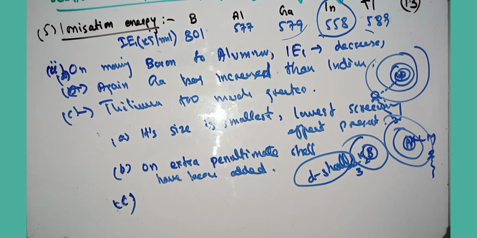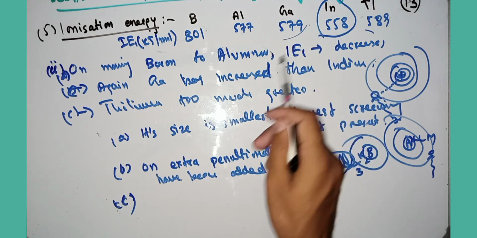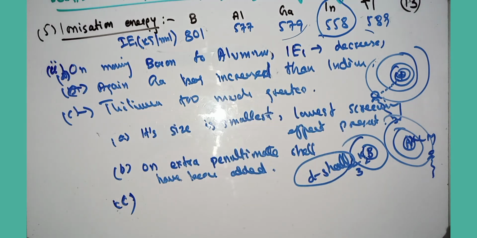Again, gallium has a higher ionization energy than indium, meaning the indium value is decreased. Indium has a lower first ionization energy than gallium. So why does indium have a lower ionization energy than gallium?